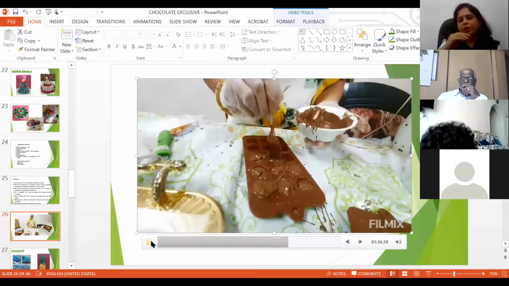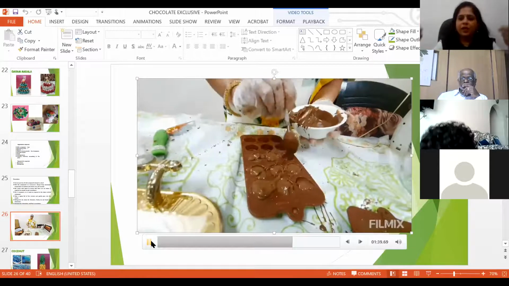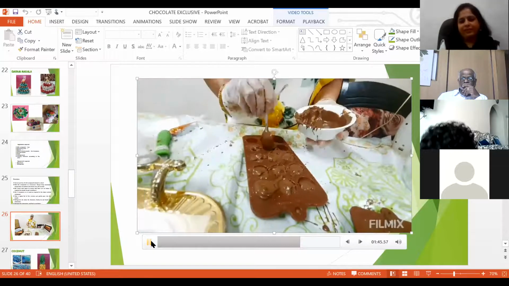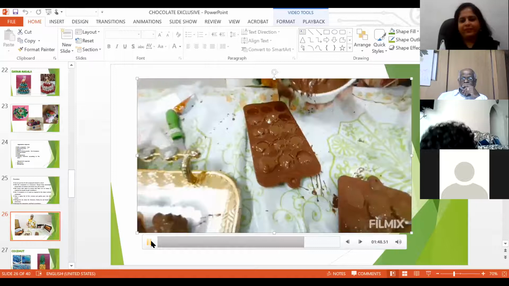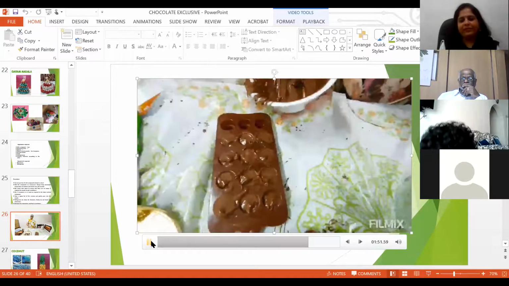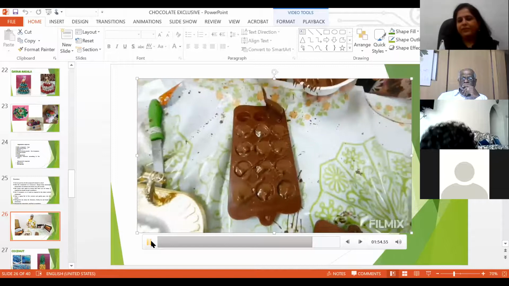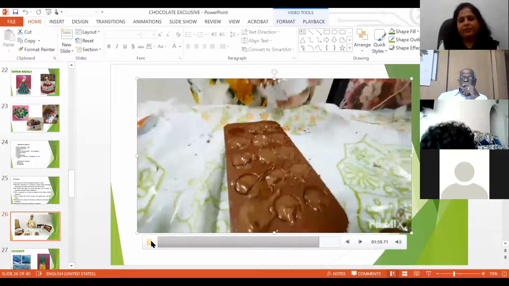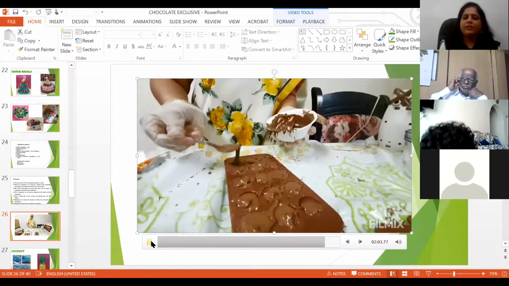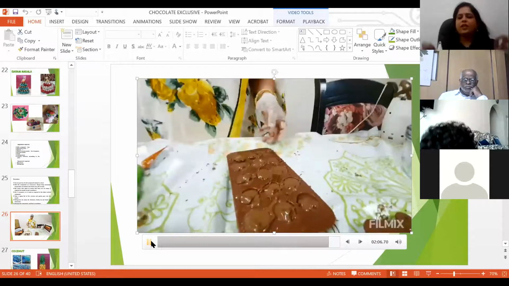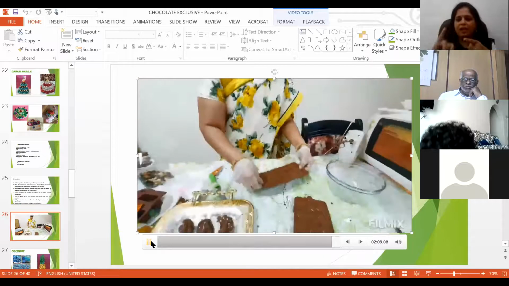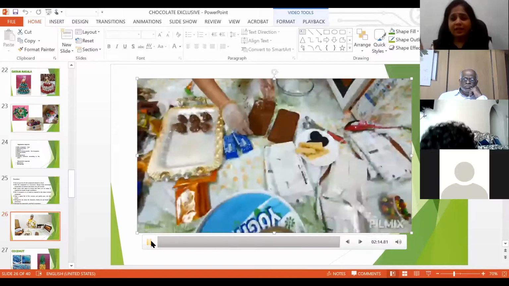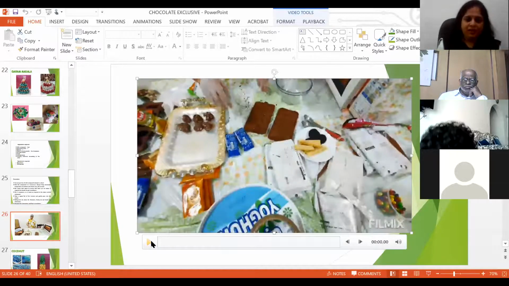Once you finish putting the chocolate into the mold, just remember to give a gentle tap so that it becomes even. That's all. After you put this, give a gentle tap. So this garam masala, same you can do with chili flakes. It will be really nice. Very tasty it will be. Chili flakes. So this is over.